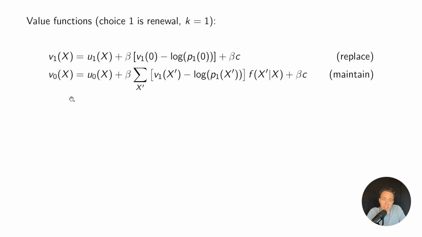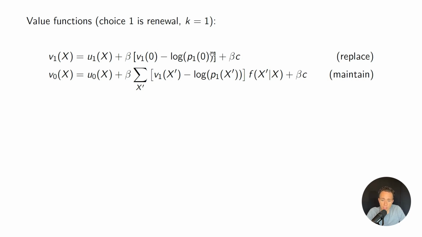If I choose to maintain the engine in the current period, I'm going to have some utility cost for maintaining it. And then my future value, I can normalize with respect to replacement. So it's going to just be whatever the replacement value was for whatever mileage I accumulated in period t, because I maintained instead of replaced in period t. And then there's some transition probability as well.